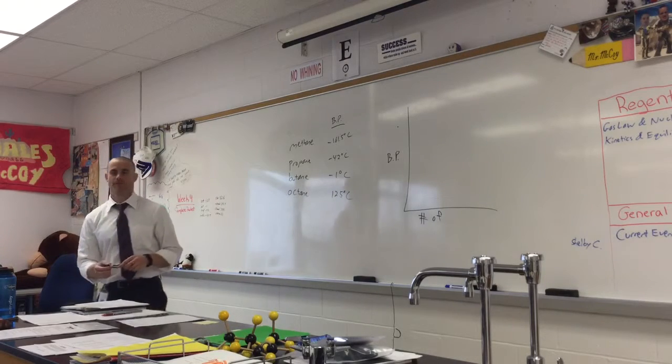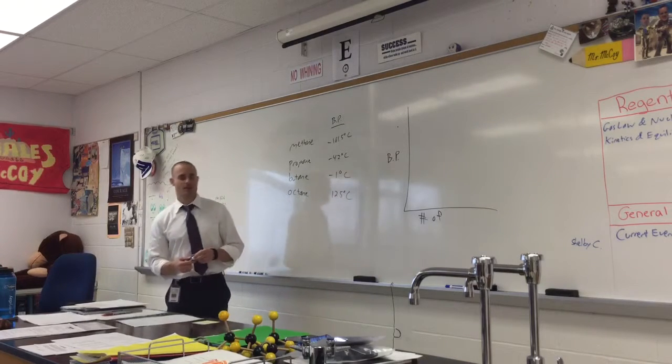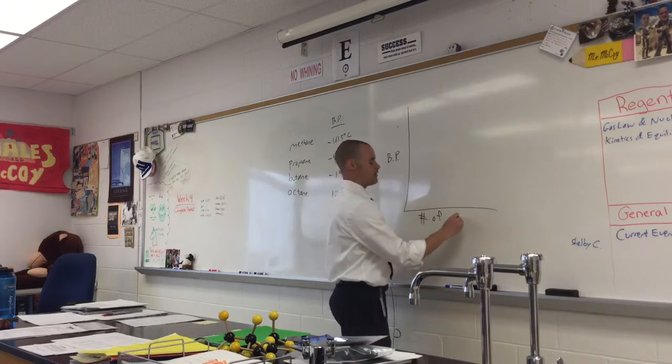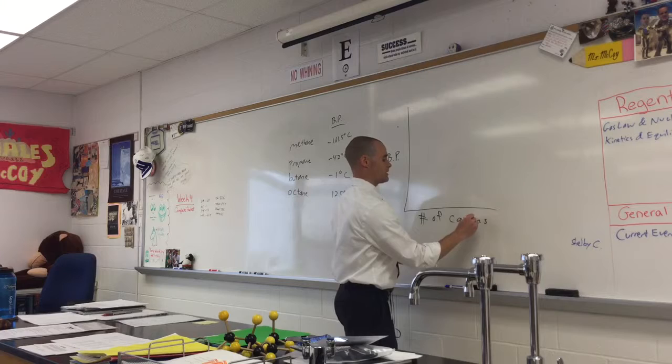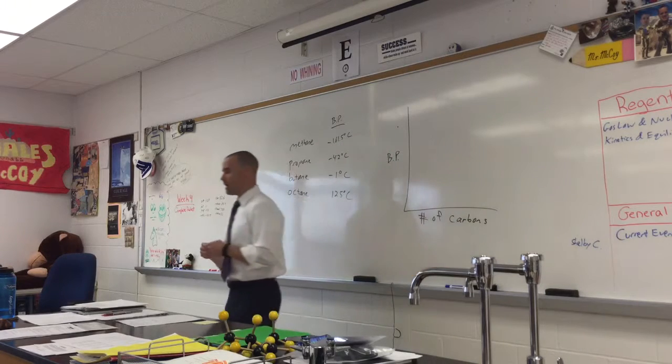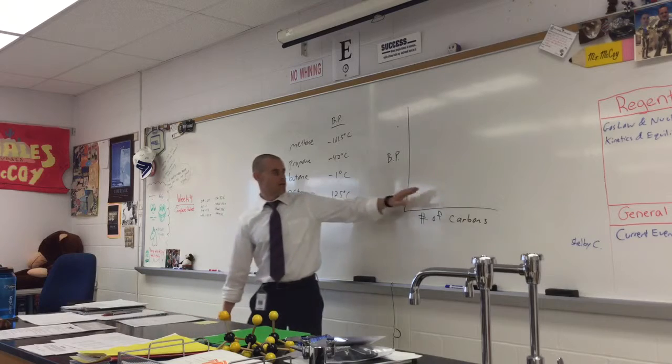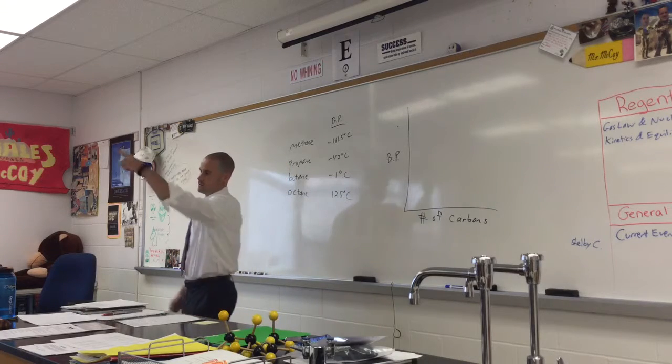All right, what's the trend here? As the more carbon there is, the higher the boiling point. Yes, more carbons, the higher the boiling point. So number of carbons goes on the X, boiling point on the Y. I'll just draw it, but someone raise your hand and tell me, what's the graph look like?